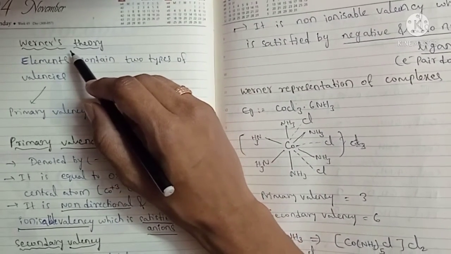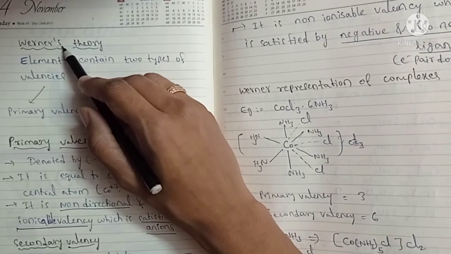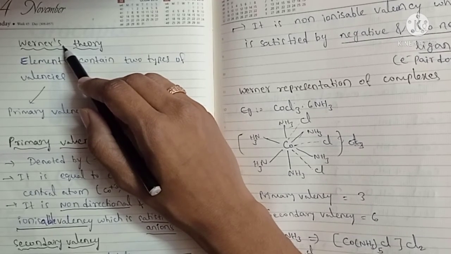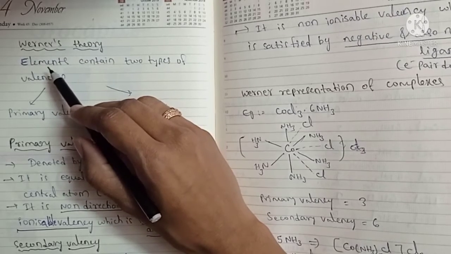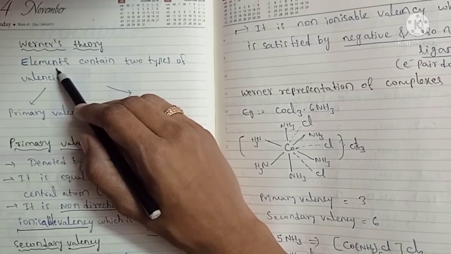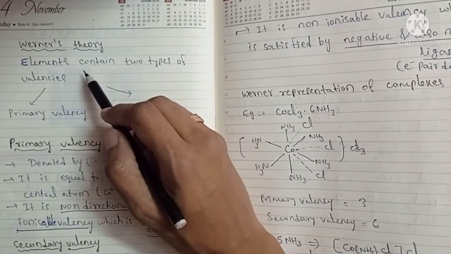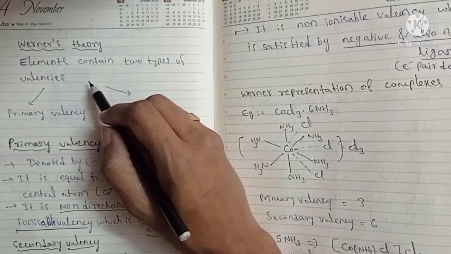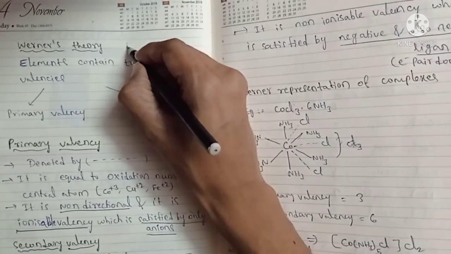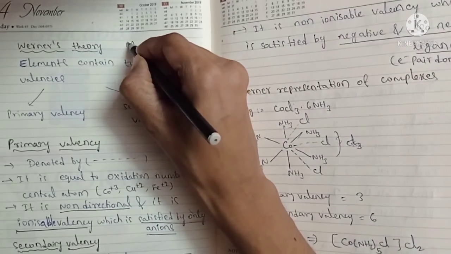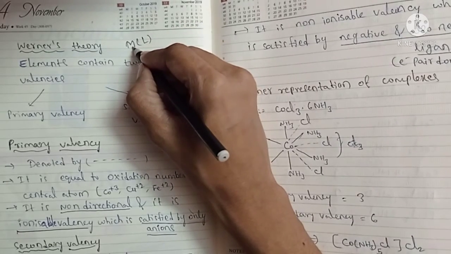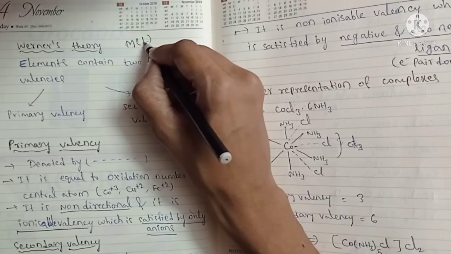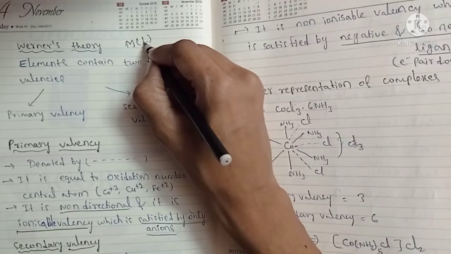In theories of coordination compounds, the first theory is proposed by Werner. So, what did Werner say? He said that the central metal element contains two types of valences. Generally, coordination complexes will have one metal and ligands. The metal is an electron pair acceptor and the ligand is an electron pair donor.